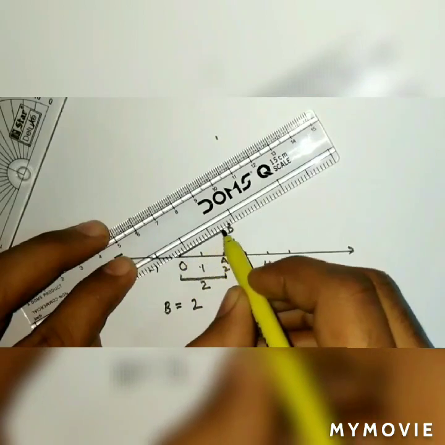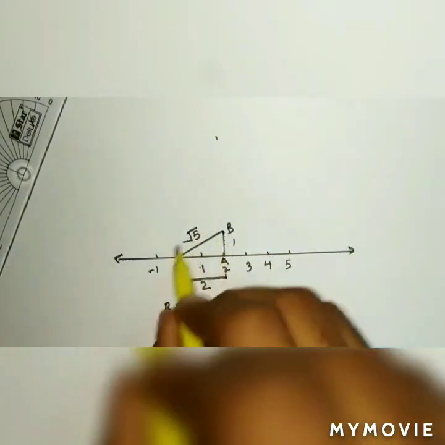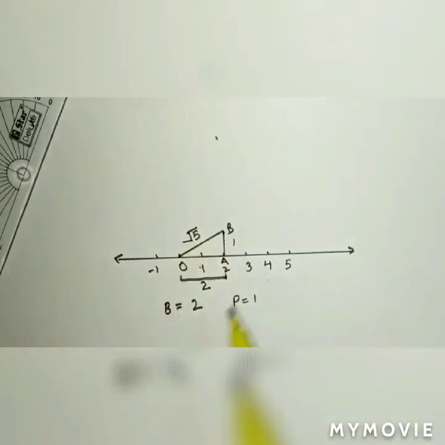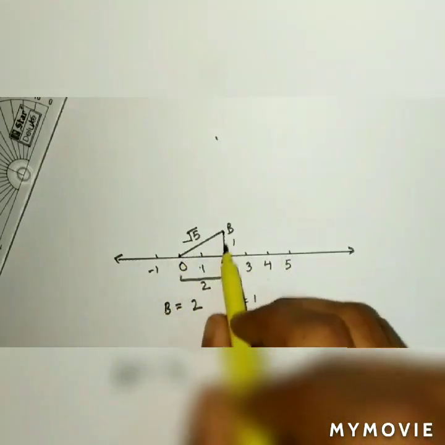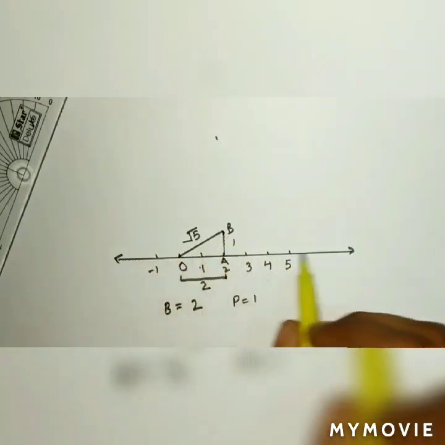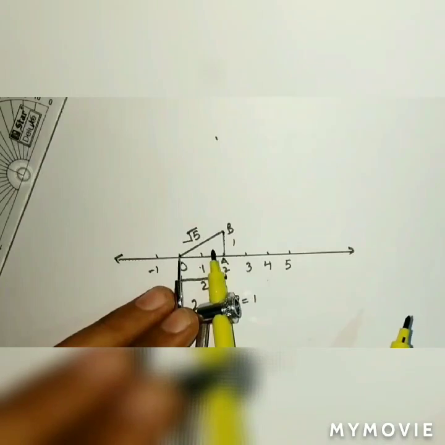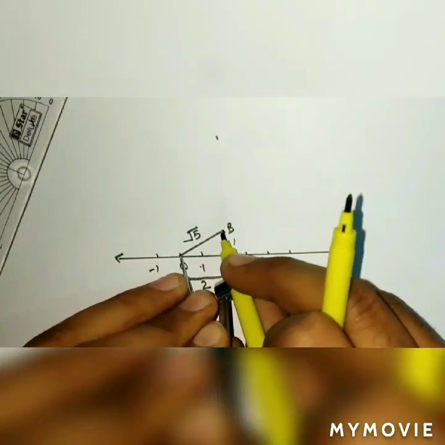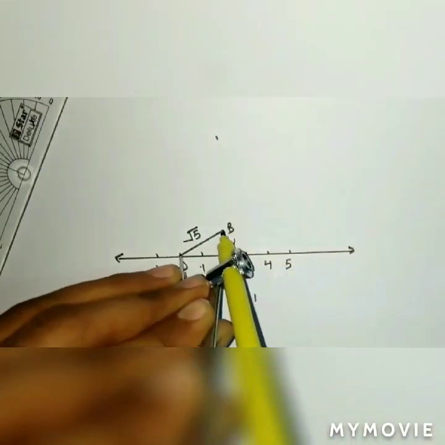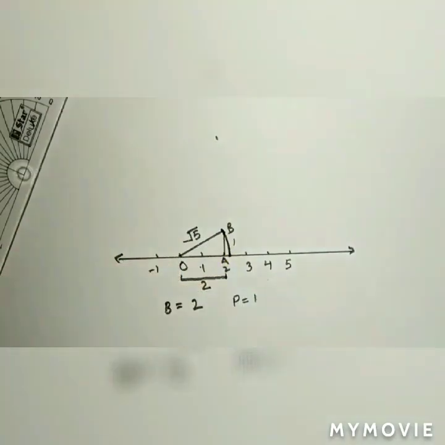By using Pythagoras theorem, we got root 5. So OB is equal to root 5. Here we have to represent root 5 on the number line. I'll take the radius OB, with one tip on O and one more tip on B. That is the radius, and I draw the arc so that it meets the number line.